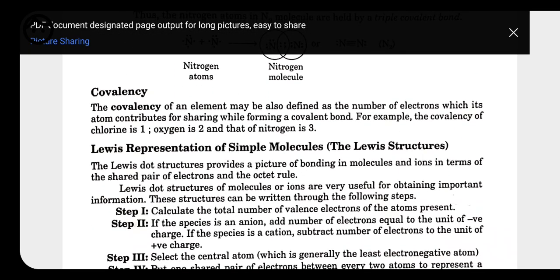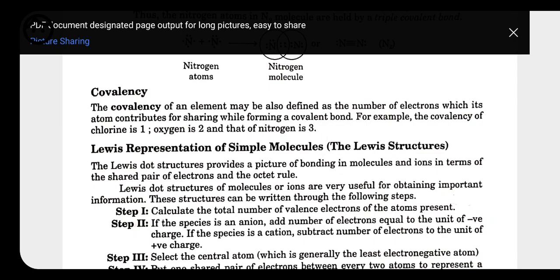Now like electrovalency, we need to know about covalency. The covalency of an atom may be defined as the number of electrons which the atom contributes for sharing, while forming a covalent bond. The number of electrons contributed by any atom for the sharing of electrons, or for the formation of a bond, is called covalency.